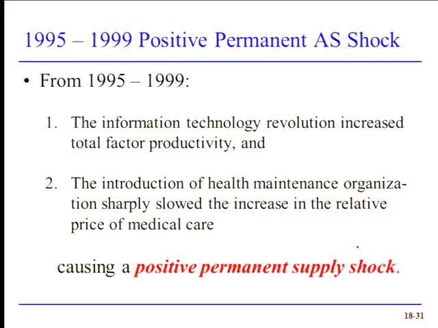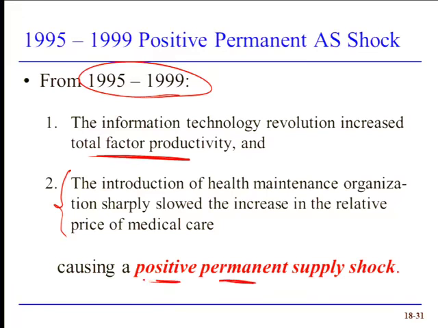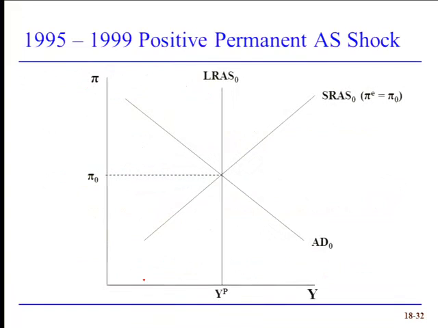So the example that everybody likes to use, and again, we only have really three to talk about, was the telecommunications information technology revolution that took place in the late 1990s. So this led to an increase in total factor productivity. There were also some things going on in the medical field that seemed to be reducing the rate of increase in medical care. I'm not sure that I think that this was all that significant a factor, so I'm not going to talk anymore about that. But what we'll see is we've got a permanent shock, and what we'll see is that this increase in total factor productivity was also a positive shock.